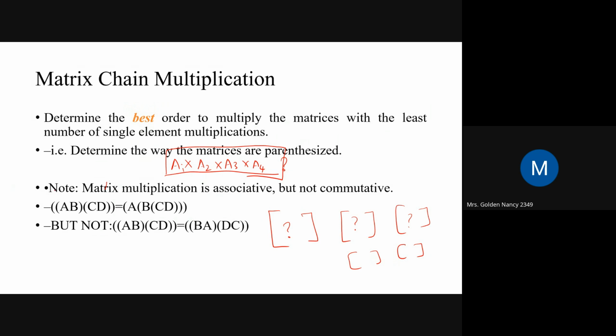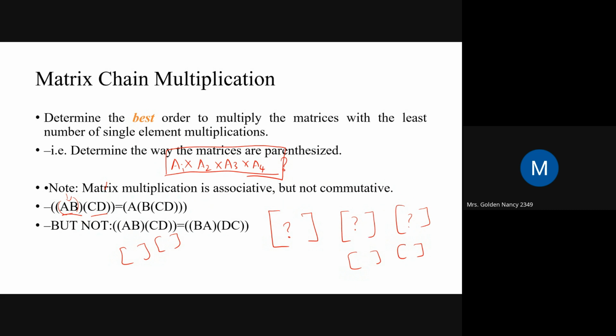For example, if there are four matrices A, B, C, D, how can they be combined with each other to get the solution faster? For example, A, B and C, D combined separately. We know that if two matrices are combined, we know how to do multiplication, addition, or any operation on matrices. So if I combine A, B, then C, D, the solution I get will be much faster. This is what we are going to find by using dynamic programming. We are not finding the exact solution, but rather how much time it takes, and how we can reduce the time, that is, which matrices to combine to find the answer fast.